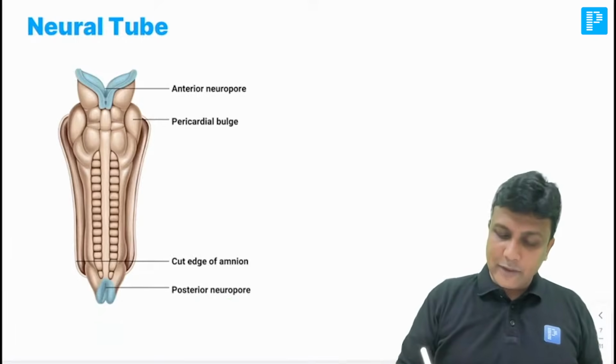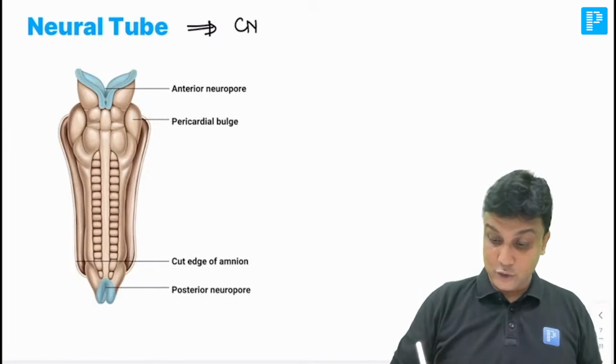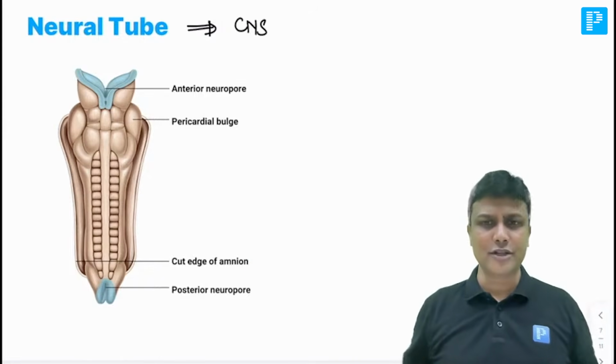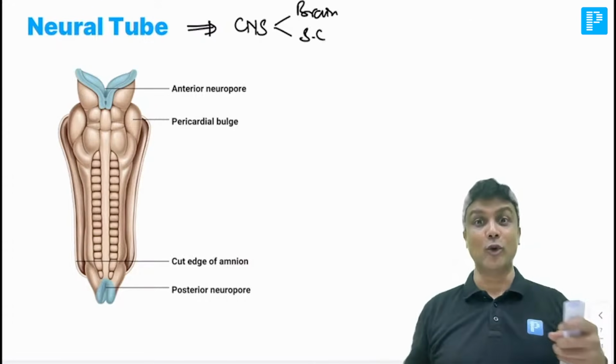Now remember one thing, my dear friends. Our neural tube is the one which is going to form the central nervous system. So what is derived from neural tube? Central nervous system. What is included in the central nervous system? It will include your brain as well as the spinal cord. Brain and the spinal cord.